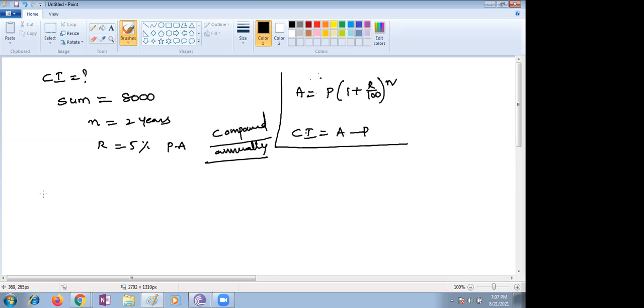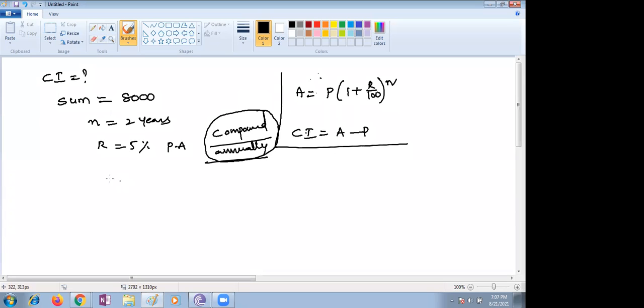Ma'am, compounded annually, what does that mean, ma'am? This is the keyword, Nana. Sometimes compounded half yearly means every 6 months you are going to add that interest. Again the formula will be changed. I will tell you, Nana. First you have to perfect compounding annually. Compounded annually means every year interest is added to your sum. Next year, that amount becomes the principal amount.